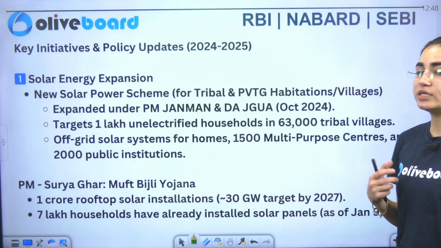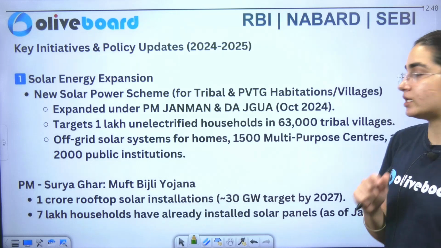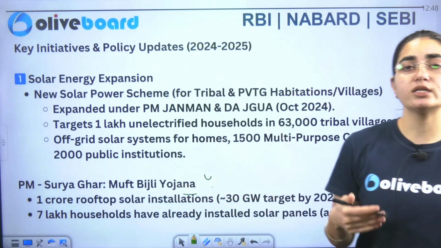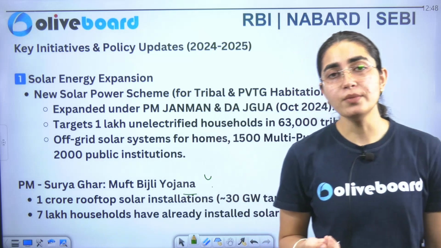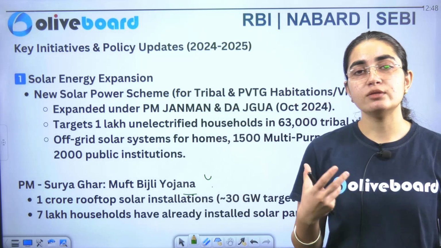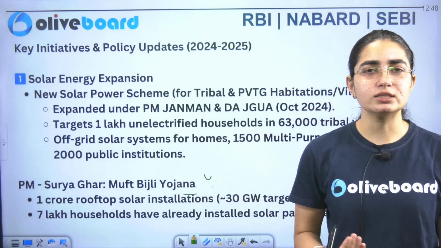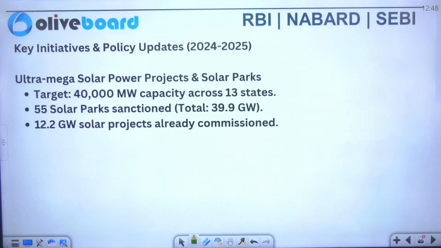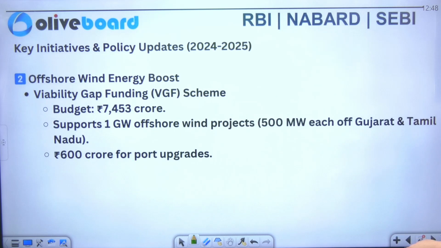Now we'll come on to the key initiatives that have been taken here. One is the PM Surya Ghar Muft Bijli Yojana, in which it is said that you start installation of solar panels in your home, and we'll provide you subsidies on, I think, 300 units. This is what has been provided by the government of India. Similarly, we have ultra mega solar power projects in solar parks, which include 40,000 megawatt capacity across 13 states, and the rest of the things that are considered here.